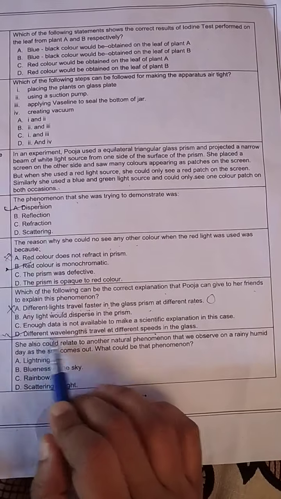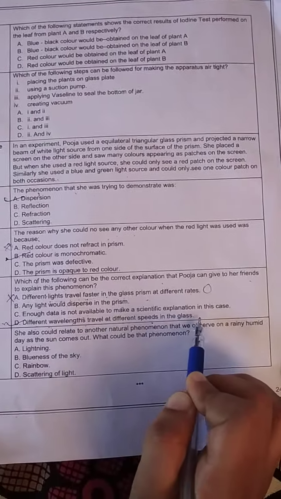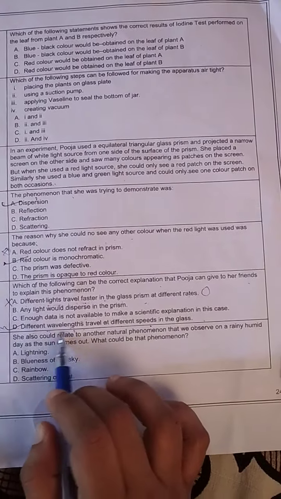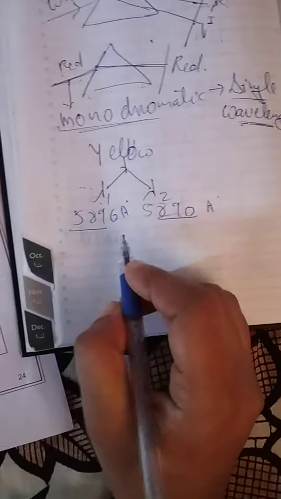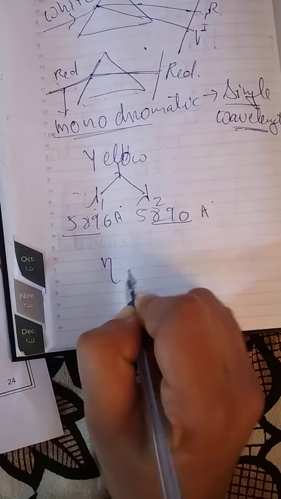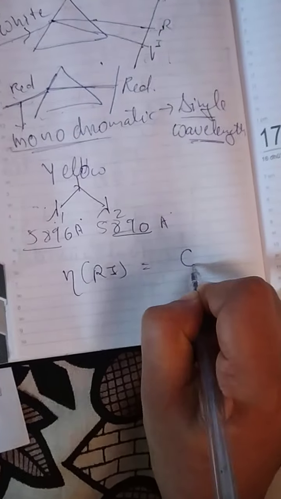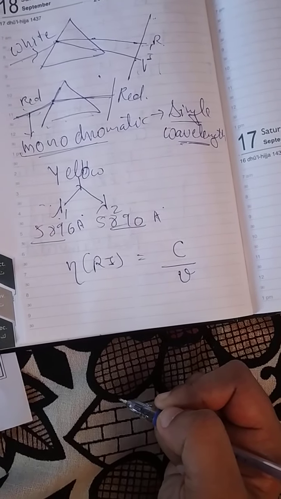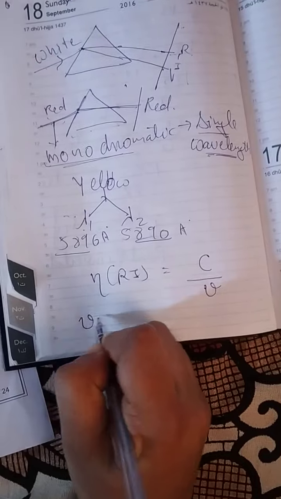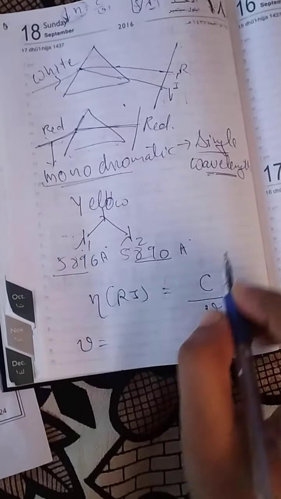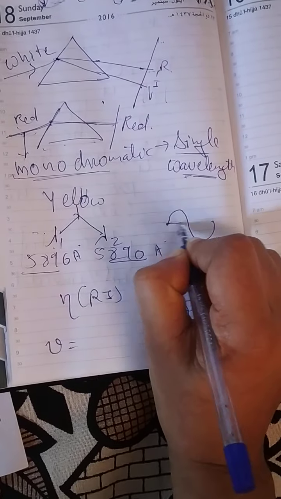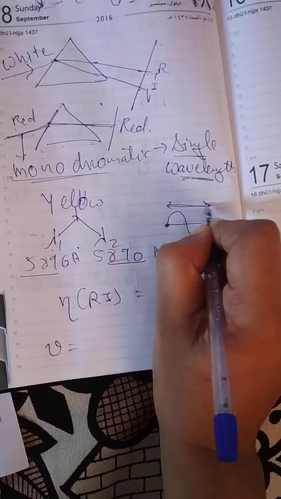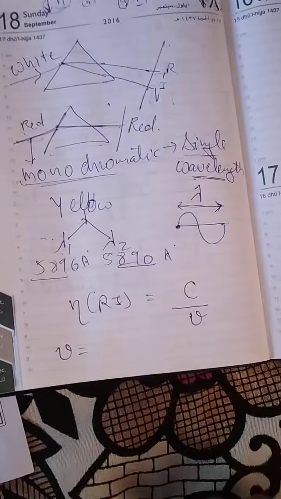This is more appropriate, that different wavelengths travel at different speeds in the glass. Look how we know this. The refractive index is equal to the speed of light in vacuum upon the speed of light in medium. V is the speed of light in the medium. Students, as you know, speed is equal to distance upon time. Light has a wavelength, so it travels this much from crest to trough, and we denote it by lambda. So this is the distance.